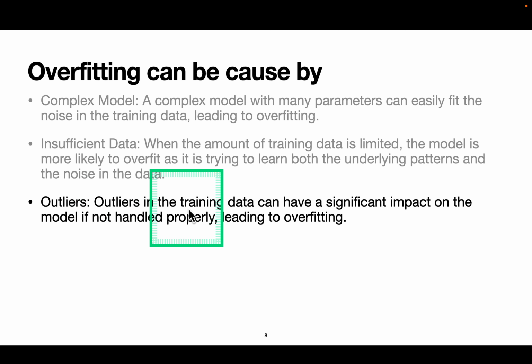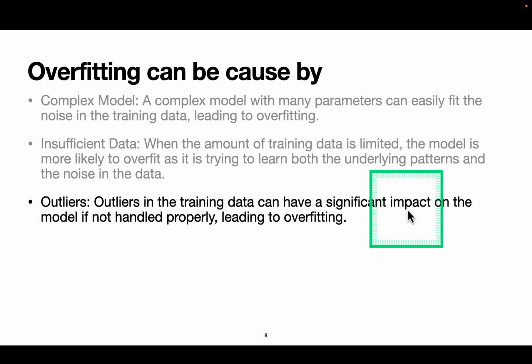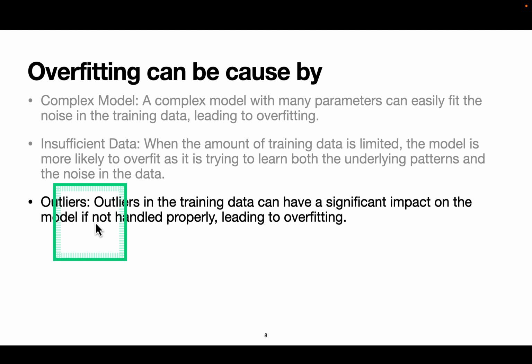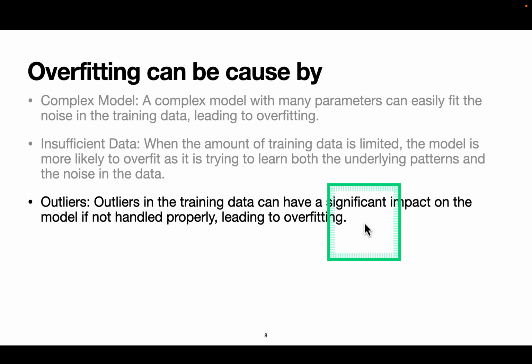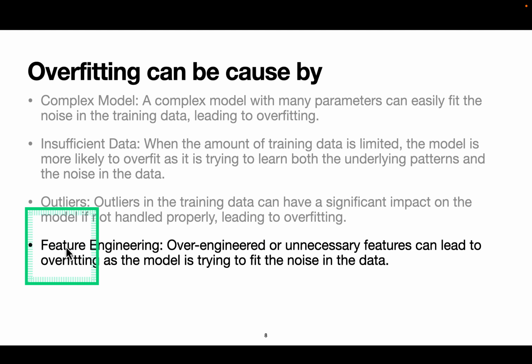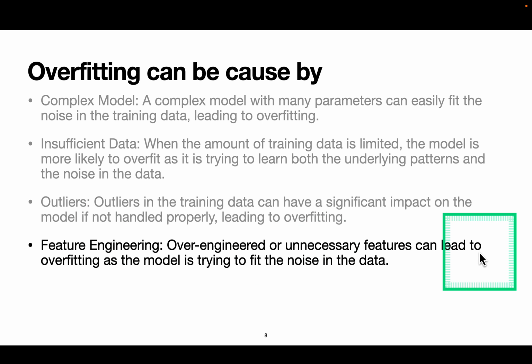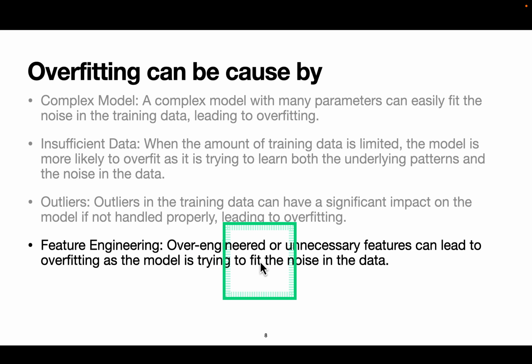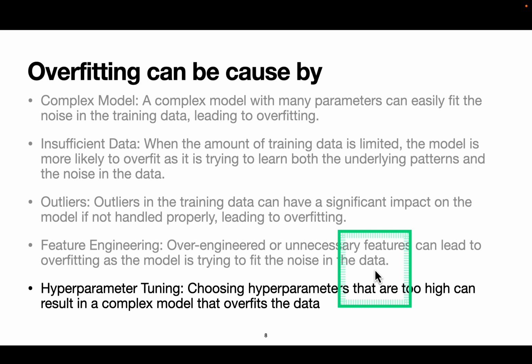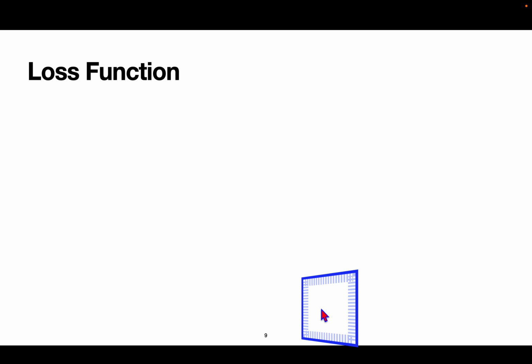Outliers. Outliers in the training data can have a significant impact on the model if not handled properly, leading to overfitting. And feature engineering. Over-engineered or unnecessary features can lead to overfitting as the model is trying to fit the noise in the data. Hyperparameter tuning. Choosing hyperparameters that are too high can result in a complex model that overfits the data.